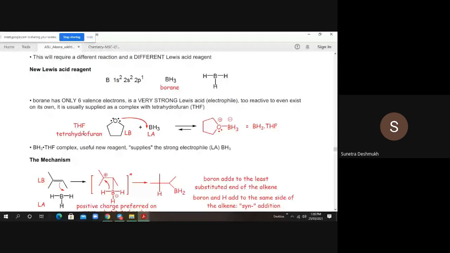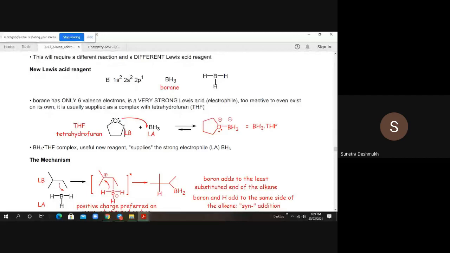Okay, so BH3 is one reagent. With BH3 we can use tetrahydrofuran as a solvent. BH3 and tetrahydrofuran is a very nice combination. Pay attention here: BH3 is a very strong Lewis acid, which acts as an electrophile, and tetrahydrofuran, the solvent, is actually a five-membered cyclic ether. It acts as a Lewis base because it is rich in electrons. Oxygen has two lone pairs of electrons, and as it is rich in electrons, we can call it a base.